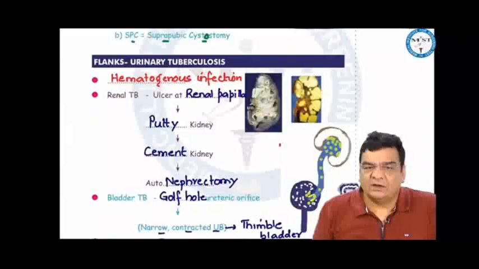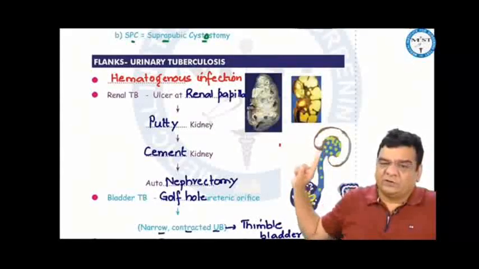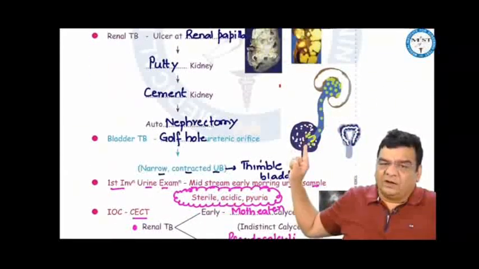Urinary tuberculosis is not an ascending infection, it is a hematogenous infection. In kidney TB, the story starts at the renal papilla, so ulcer at the renal papilla. Gradually, there is caseation necrosis involving the entire kidney, which can become a cement kidney and autonephrectomy. In bladder TB, initially the story starts near the ureteric opening, and gradually it can involve the entire bladder.